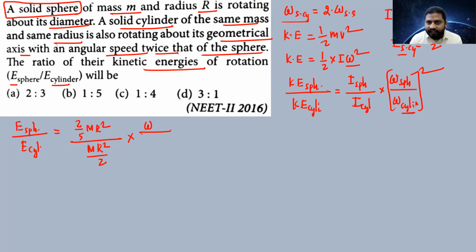Omega of the solid cylinder is 2 times omega, so it's 2 times omega whole square. Here omega, omega cancel.